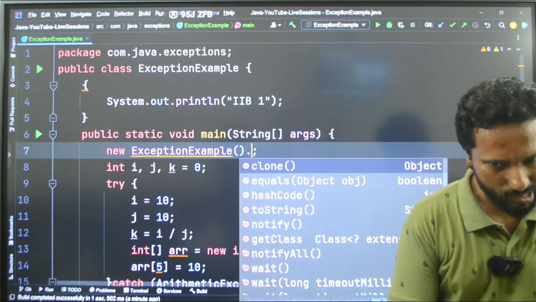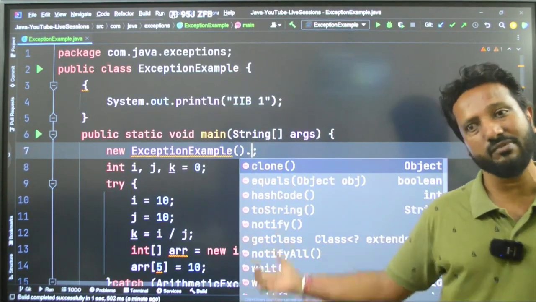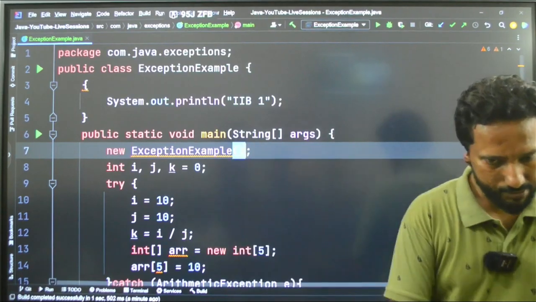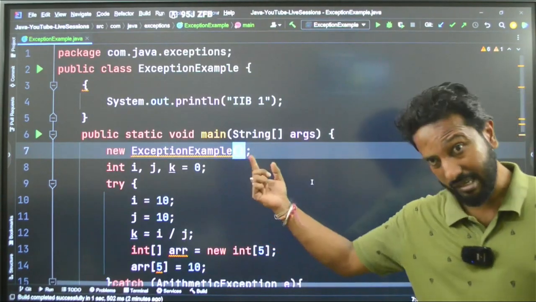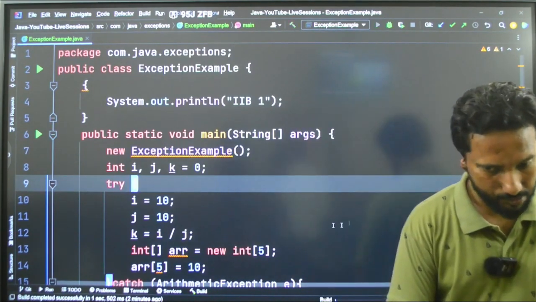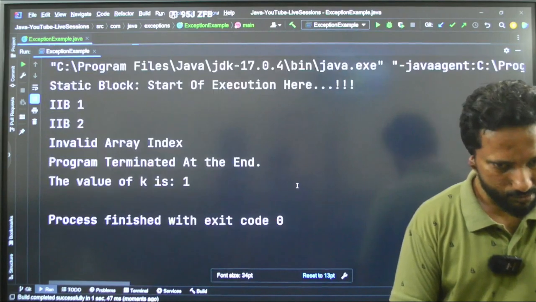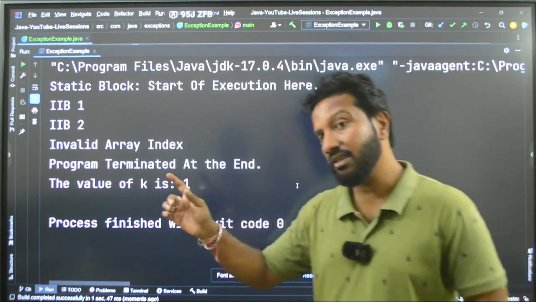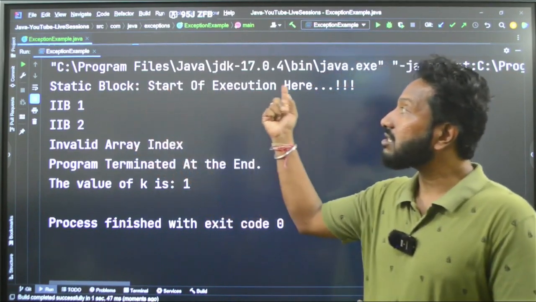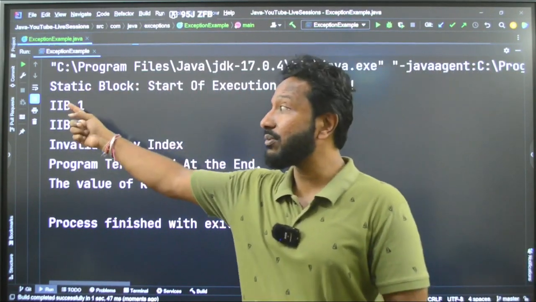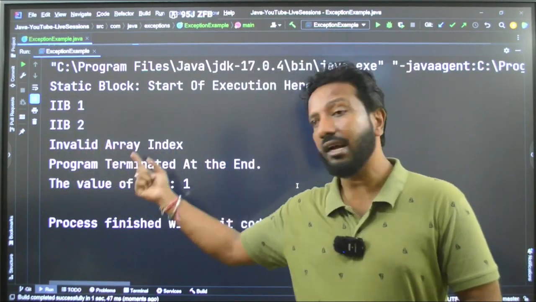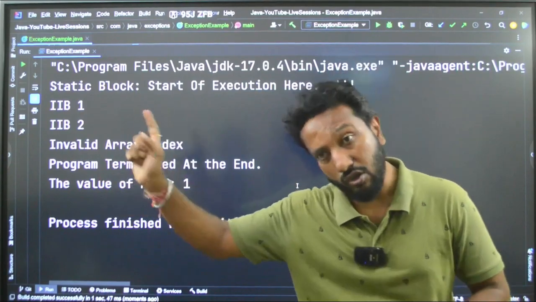So you can press dot. If you have any functions, you will get access to the functions also. Whatever methods you have defined, you will get access to them also. Now I have created the constructor, called the constructor. Okay, now see the output. Can you see this? What is the order of execution now? Start of execution is the static block, then we have the IIBs, then what do you have? The other things in the main function, but not always like that.